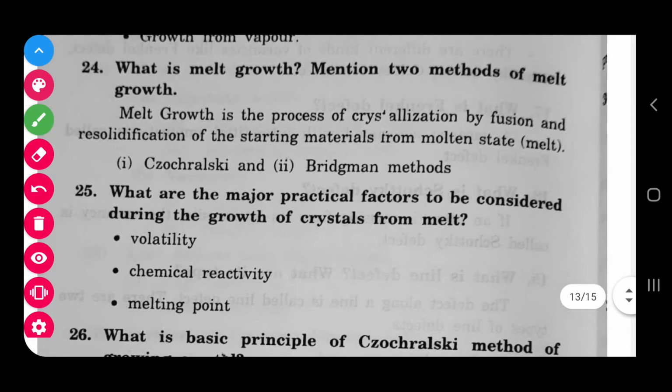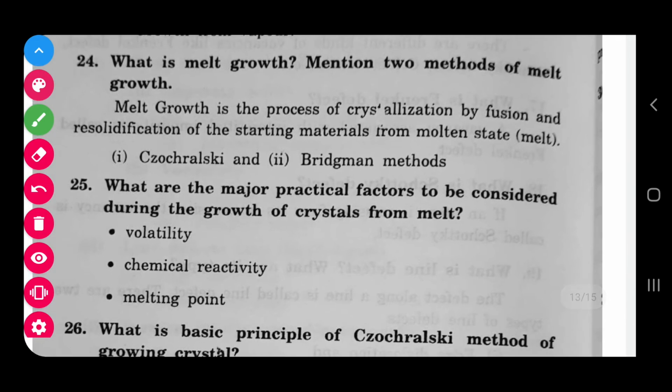What is melt growth? Two methods of melt growth I already told you. One is the Czochralski technique, another one is the Bridgman technique. Melt growth is the process of growing crystal by fusion and resolidification of the starting material. That means solidification of the material: fusion means melting, and resolidification means again we form the solid. So this process has two techniques, right?